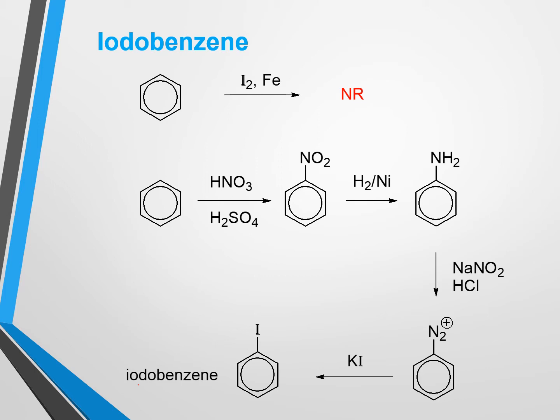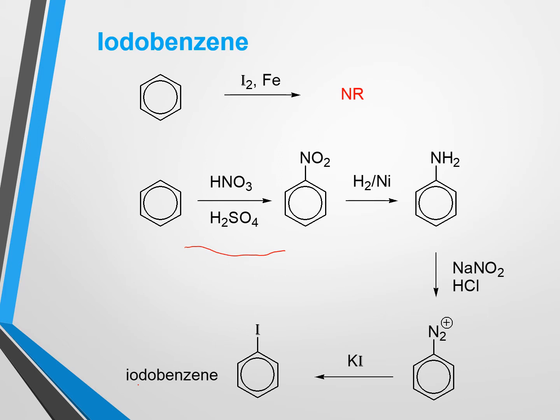In that case we have to follow another synthetic pathway, and these steps are very common to you all because we already discussed this reaction in our previous chapters. So from benzene we can get nitrobenzene by nitration. After nitration we will get nitrobenzene, and after that we can reduce the nitro group by a reducing agent.